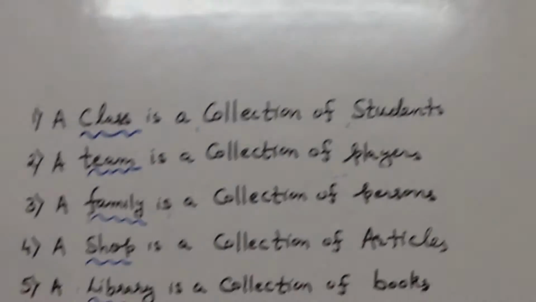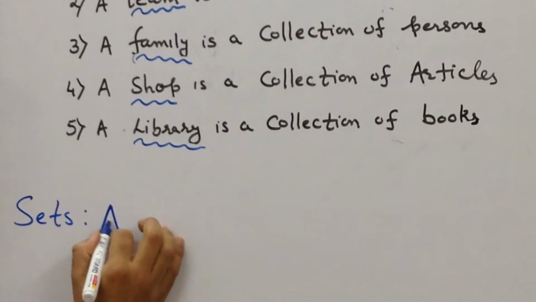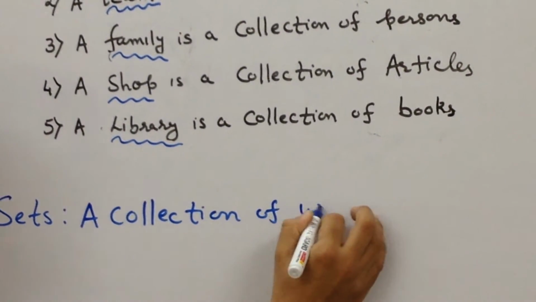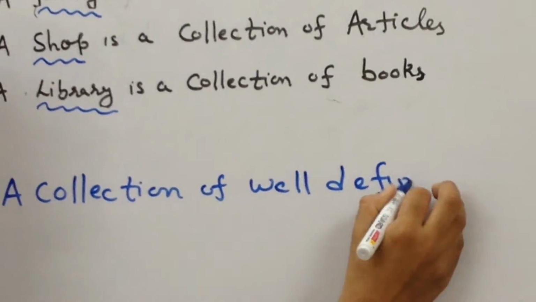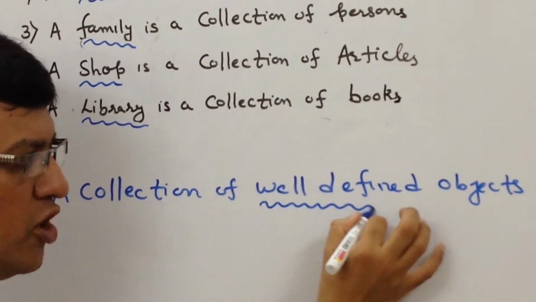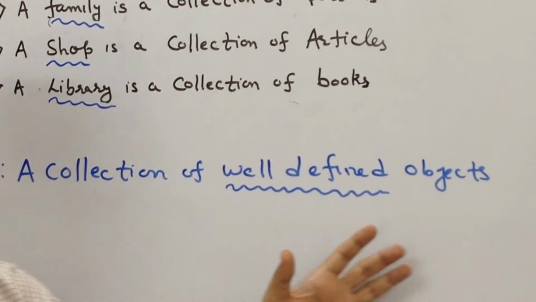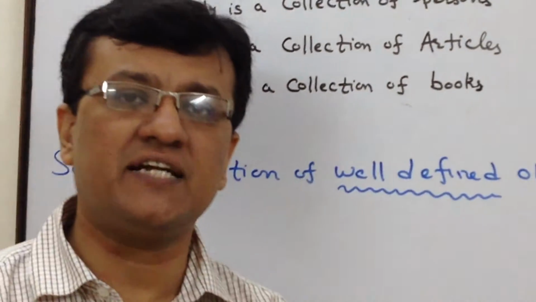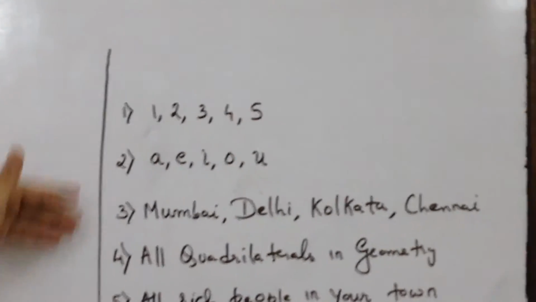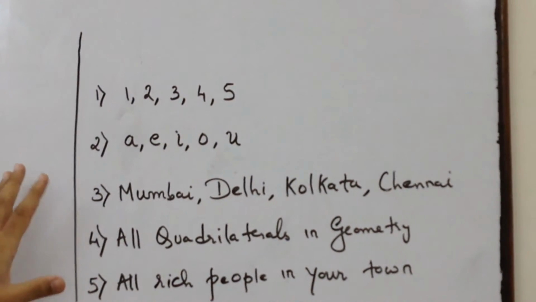Let's now define sets. Set is defined as a collection of well-defined objects. Collection of well-defined objects. Can you see well-defined objects? Now I need to define every single object, and for that I'll give you various illustrations of which are termed as sets and which are not. Over here I have given 6 examples. Let's see one by one and try to understand whether they are sets or not.